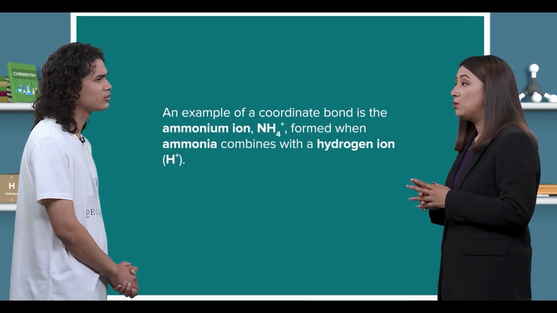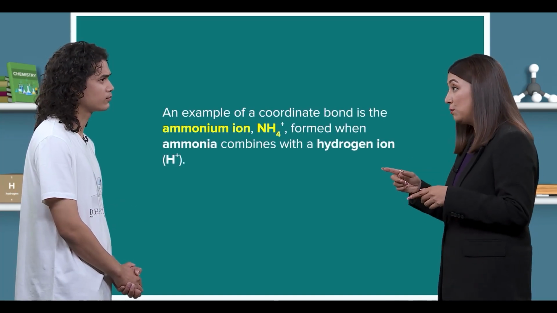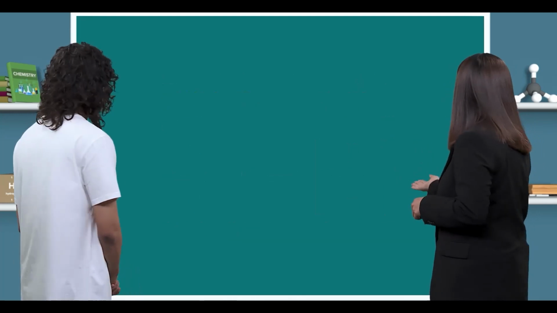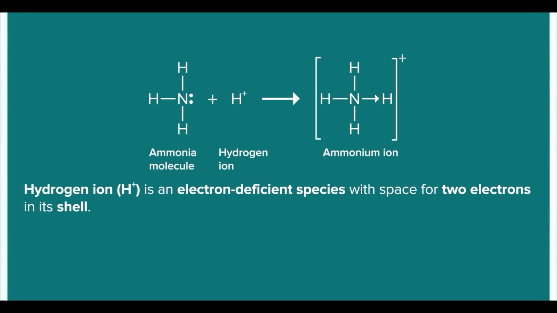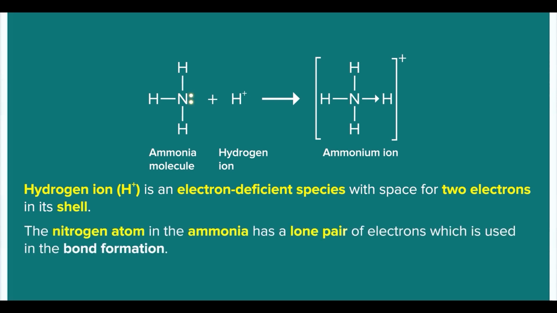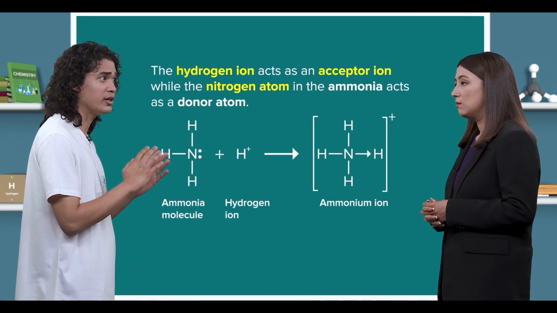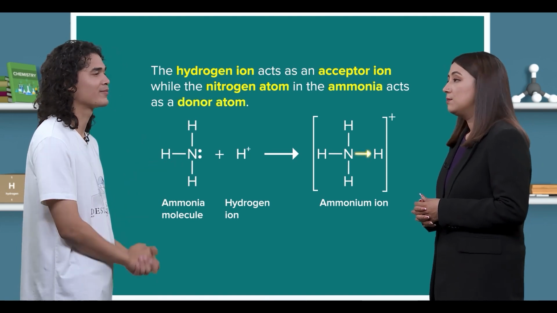Sure. An example of a coordinate bond is the ammonium ion, NH4+, formed when ammonia combines with a hydrogen ion, H+. As you can see here, the hydrogen ion is an electron-deficient species with space for 2 electrons in its shell. The nitrogen atom in the ammonia has a lone pair of electrons which is used in the bond formation. Oh, so the hydrogen ion acts as an acceptor ion, while the nitrogen atom in the ammonia acts as a donor atom. Correct.